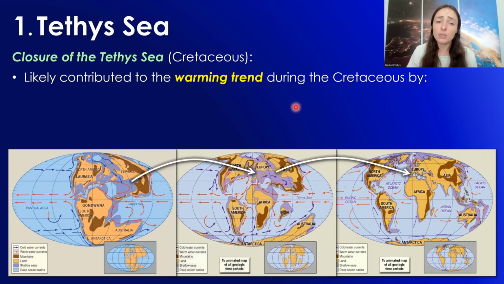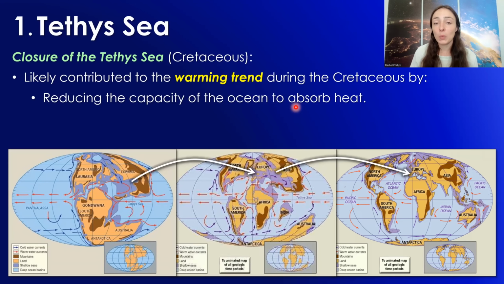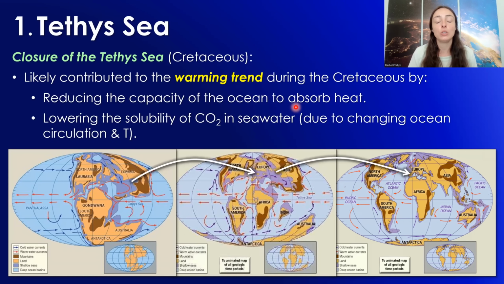The closure of the sea also likely contributed to the warming trend during the Cretaceous. It did so by, one, reducing the capacity of the ocean to absorb heat, which thus increased surface temperatures, and two, lowering the solubility of CO2 in seawater due to changing ocean circulation and temperature. Again, however, this was by far not the only thing contributing to the warming during the Cretaceous, especially by the end of the Cretaceous, where there was a big spike in rapid warming due to meteorite impact and the climate changes associated with that. But this is one of the potential contributing factors to this long-term warming trend in the Cretaceous.